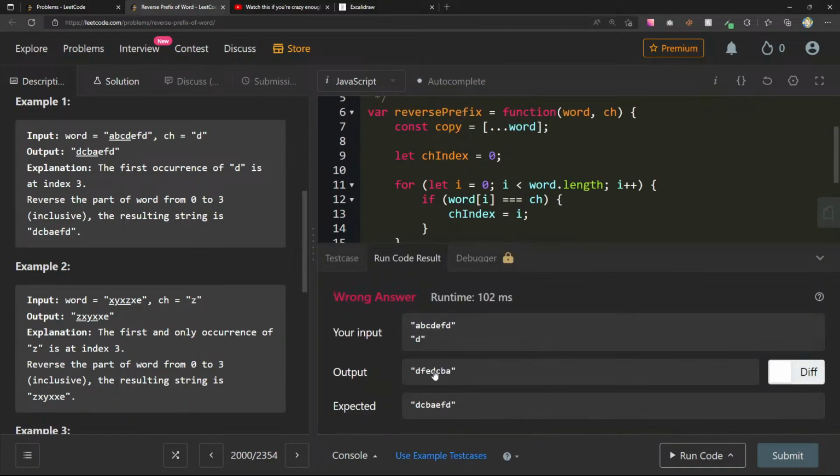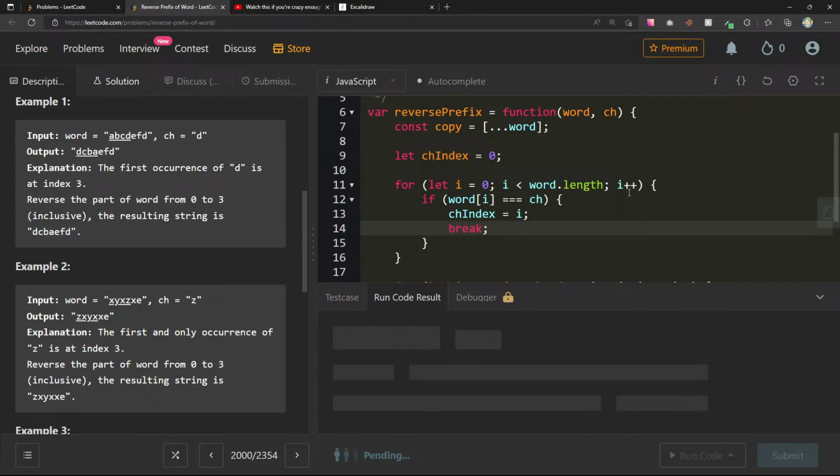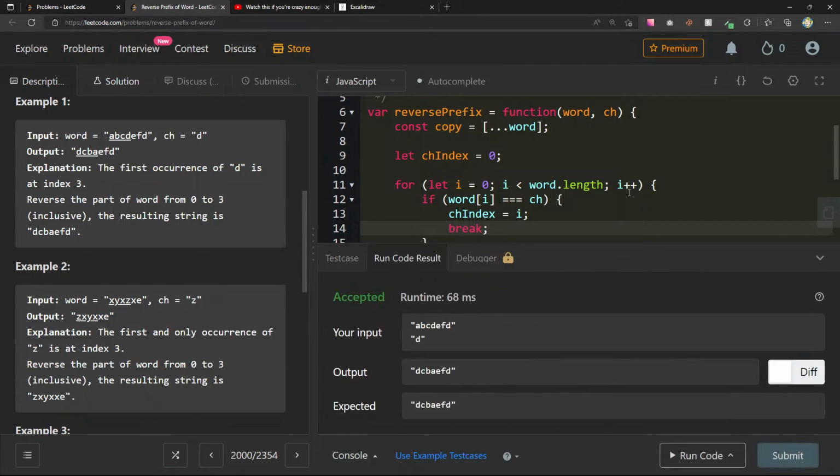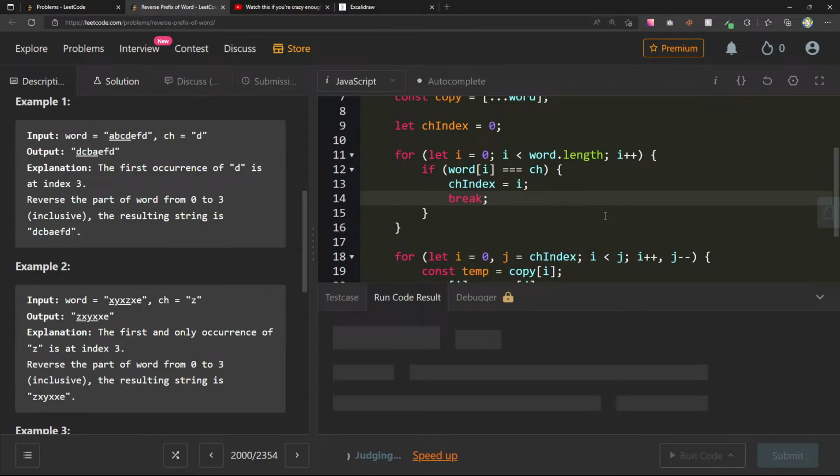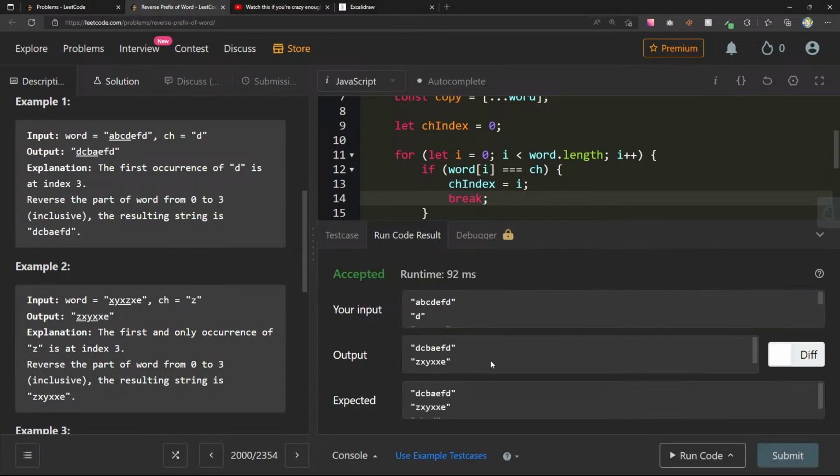Wait, okay, df, okay, interesting. dfe, so ch, i started at 0, 0, 1, 2, 3. ch equals i. Oh, we never broke. That's definitely gonna impact us. dcbaefd, let's go through some more test cases. z, x, y, x, x, e, a, b, c, d, submit.